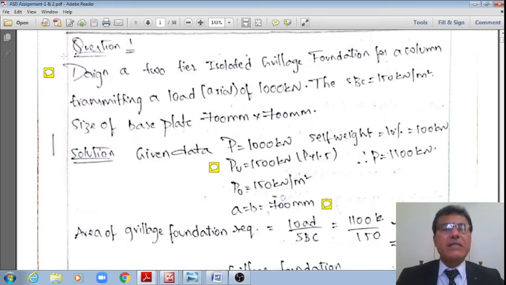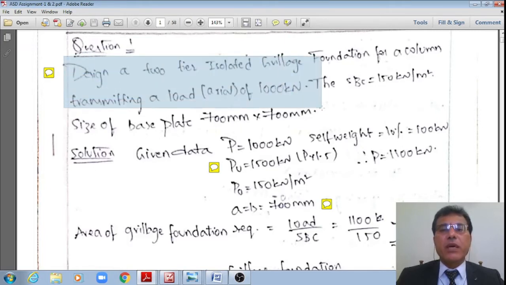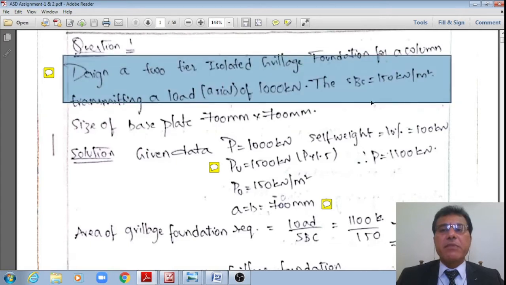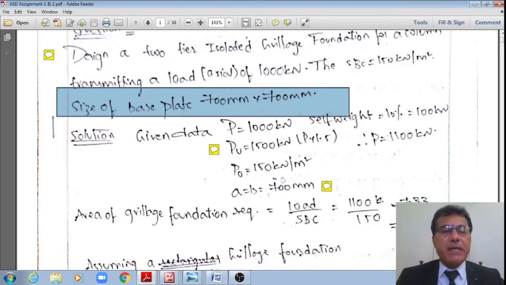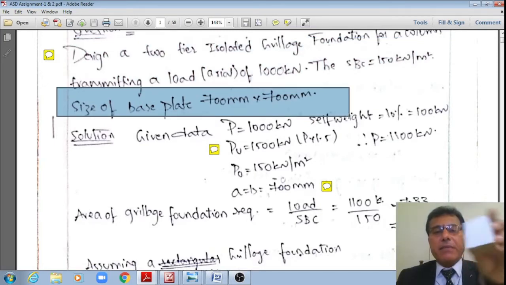Now, design a two-tier isolated grillage foundation for a column transmitting a load of 1000 kilonewton. The safe bearing capacity of the soil may be taken as 150 kilonewton per meter square, and the size of the base plate may be taken as 700 mm by 700 mm. That is all the data given, student, right?